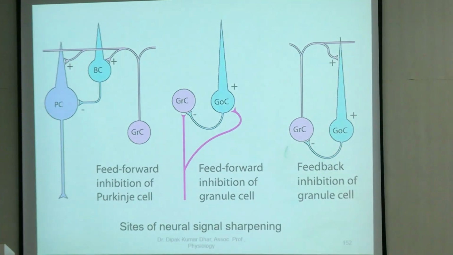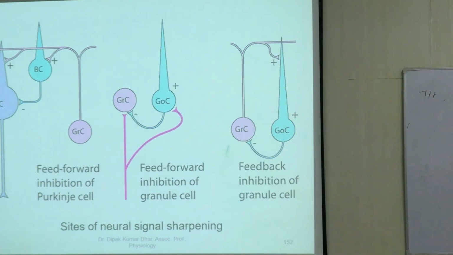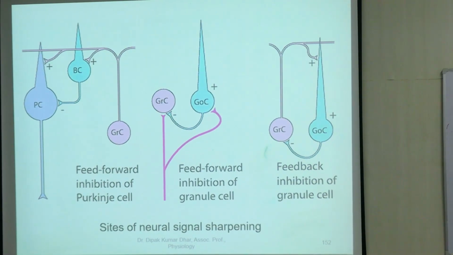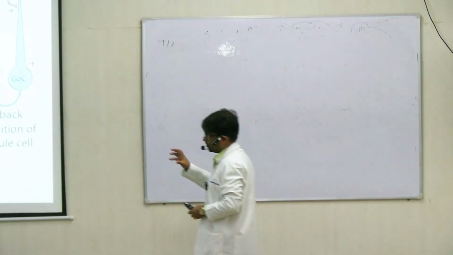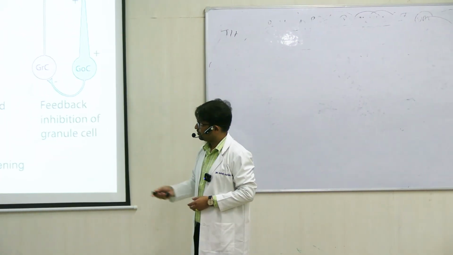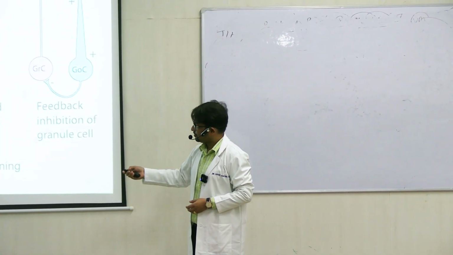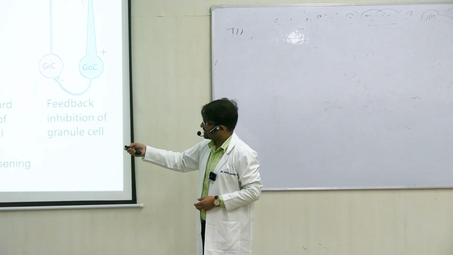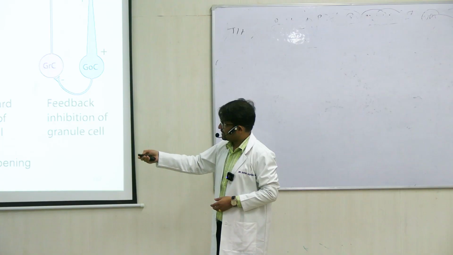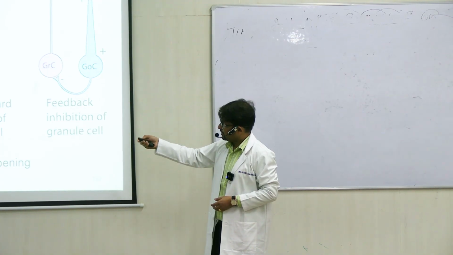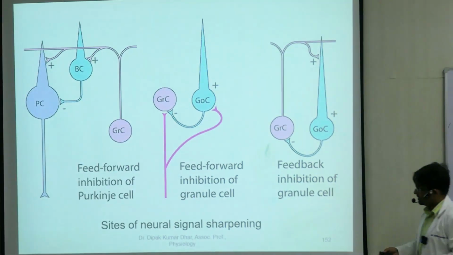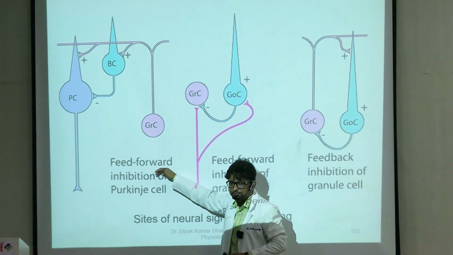So these are the areas where you can see that the neural signal gets sharpened. And here you find different forms of feed forward networks, right? The first we have already talked about: the granule cell is excited first and it is exciting both the basket cell and the Purkinje cell. The Purkinje cell's net effect is inhibitory, the basket cell inhibits the Purkinje cell, and the net effect is excitatory. This is an example of feed forward, right?